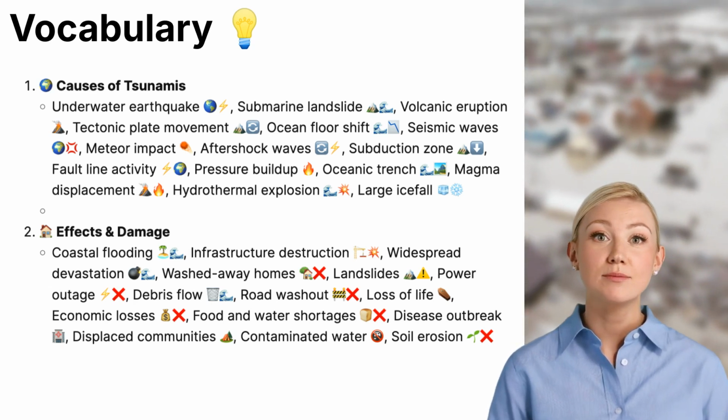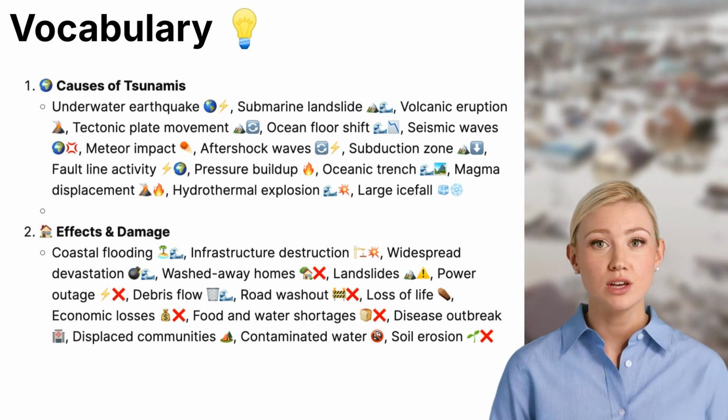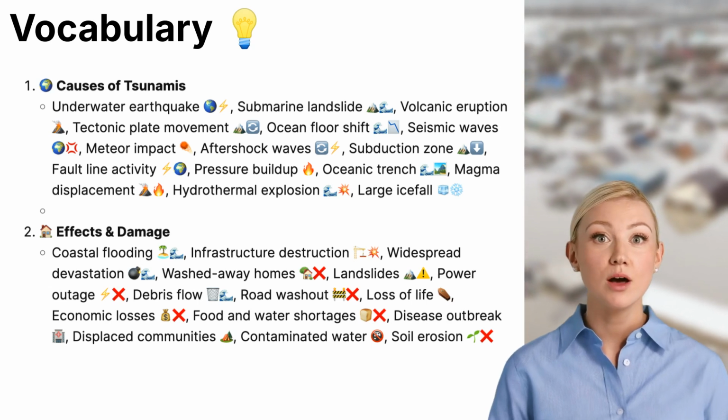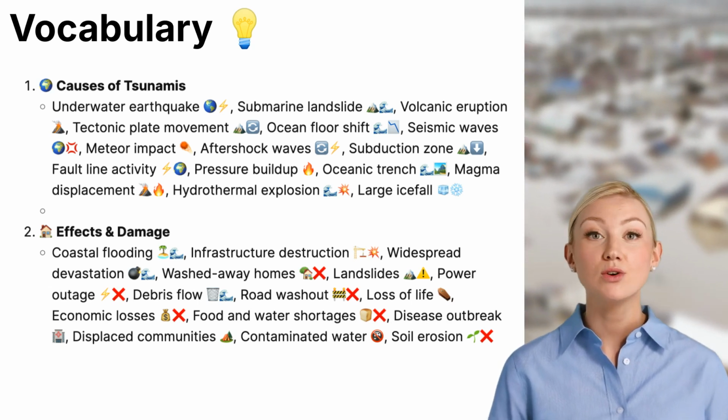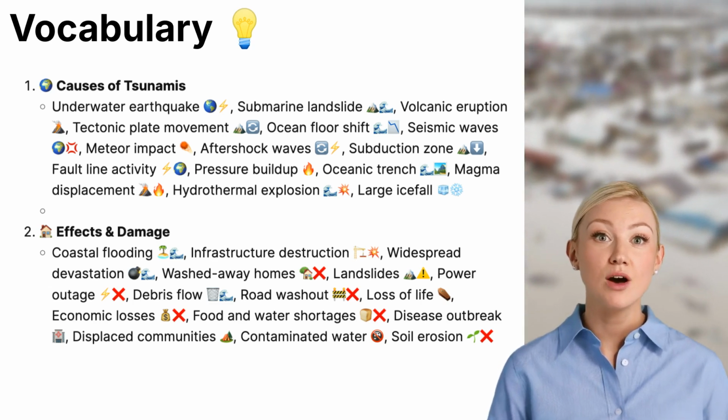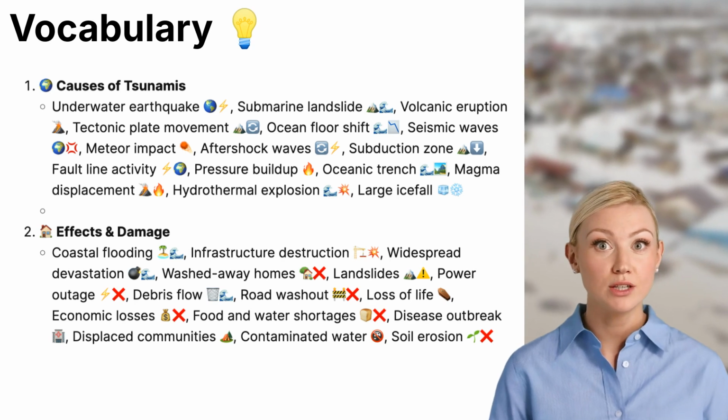Displaced communities. People may have to leave their homes due to destruction. Contaminated water. Pollutants and sewage mix with floodwater, making it unsafe. Soil erosion. Tsunamis strip away topsoil, damaging farmland and making it difficult for plants to grow.